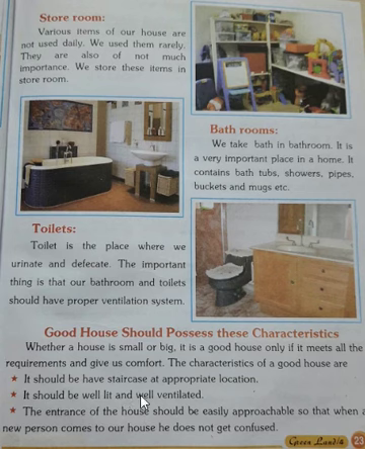It should be well lit and well ventilated. The house should be well lit and well ventilated. One should not feel suffocation, and there should be proper arrangement of light. The entrance of the house should be easily approachable, so that when a new person comes to our house, he does not get confused.